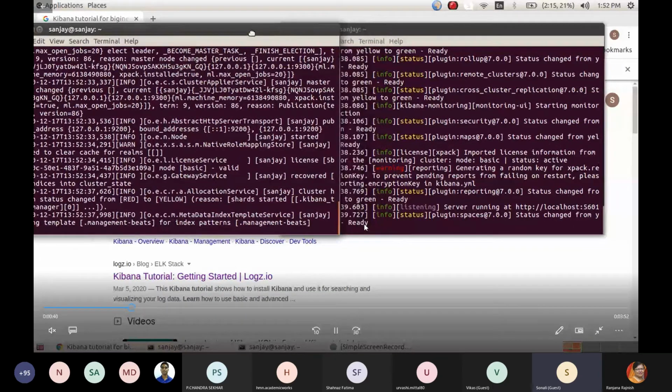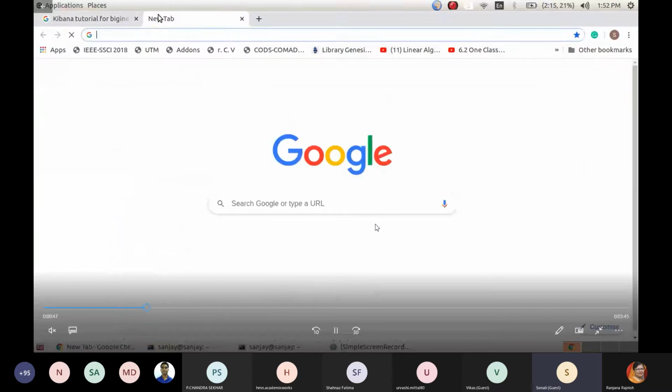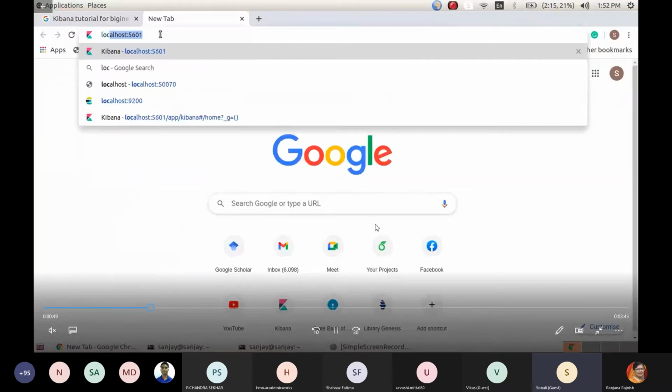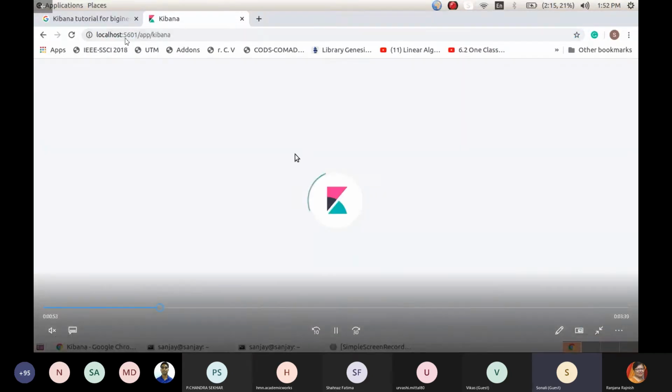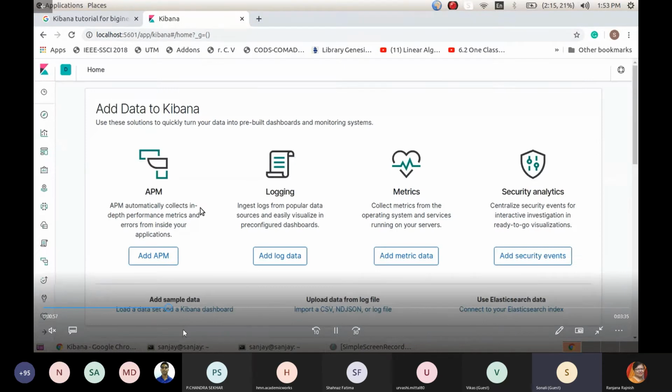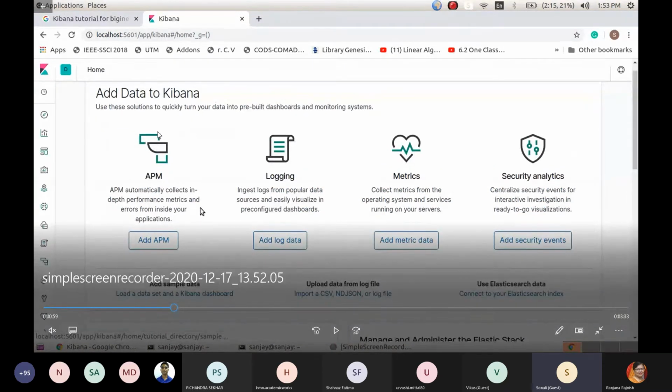Then we can see the basic things. I can show my mouse here. It is coming with this ready prompt. Ready prompt means Kibana and Elasticsearch are ready. Then we need to run this localhost. These applications are running over the localhost, and you can see in this localhost there are various features of Kibana.